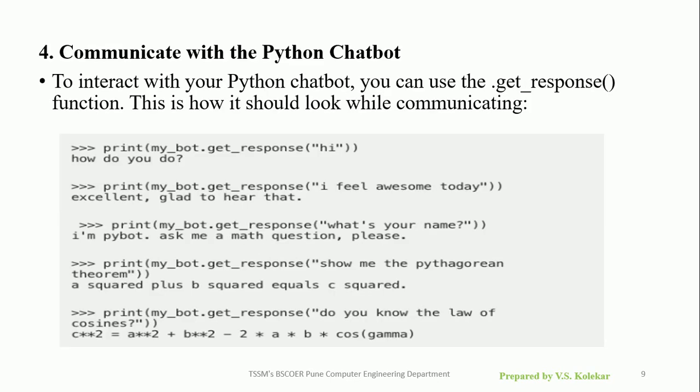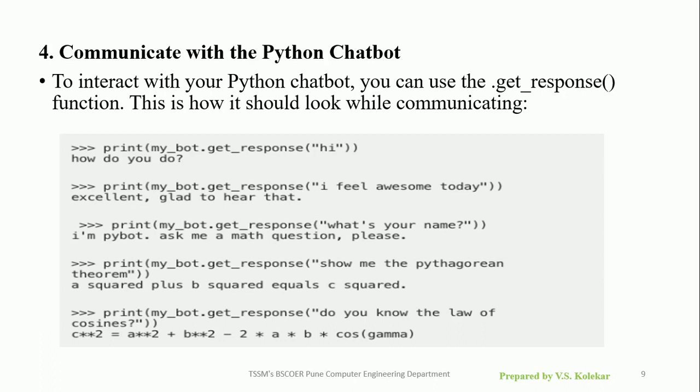So, last, communicate with the Python chatbot. To interact with your Python chatbot, we can use .get_response. Means the user will write a message by using the function .get_response. The user can give the input from the console, their message, and our program, the chatbot object, will run the .get_response function. This is how it should look while communicating. Just see here, first print in brackets, my_bot is the object. From that object you have to call the function get_response.